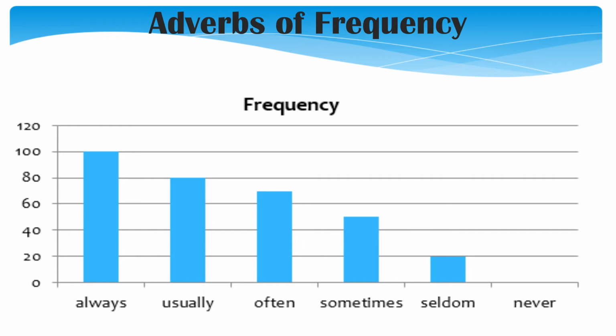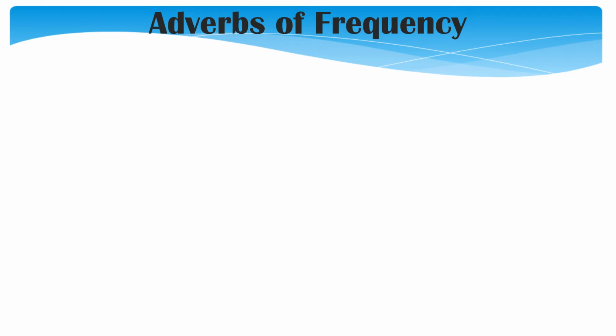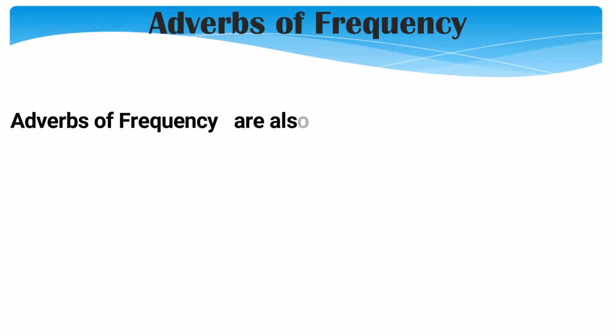Of course, these adverbs have got percentages. When you say always, it means every day. But when you say never, it's something you never do. Well, seldom is a bit bigger than never. Sometimes is bigger, then often, usually, until you say always, which is 100% true. So, adverbs of frequency are also keywords for present simple.